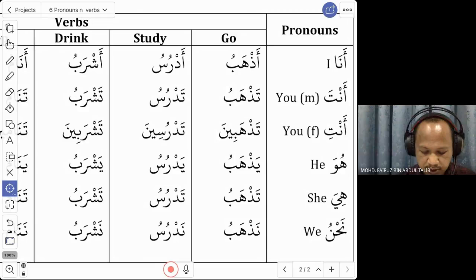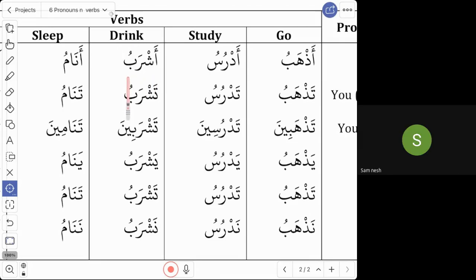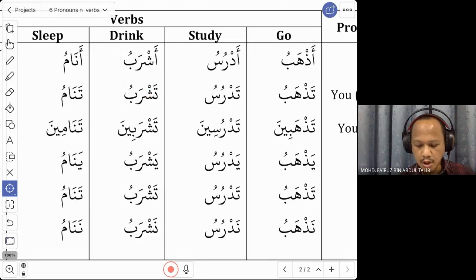Okay, so 2 verbs. The next verb. You want to say I drink or I am drinking. This is the word: ashrabu. Or you can say ashrab.